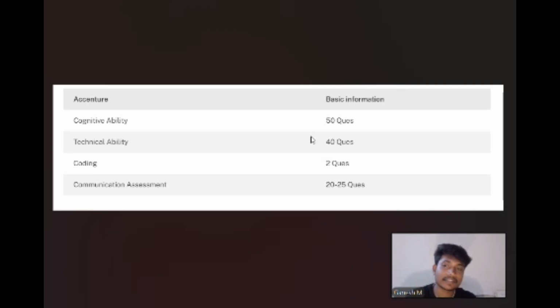These are the 4 rounds given by the Accenture company, and it is providing them every year. For the first round, you should have cognitive ability, after that technical ability, after that coding, after that communication assignment. For cognitive ability, there will be 50 questions. For technical ability, there will be 40 questions. For coding, they will ask 2 questions. For communication assignment, 22-25 questions.